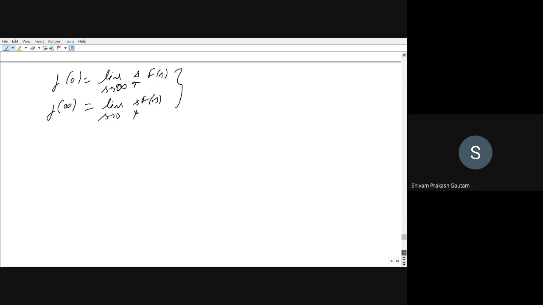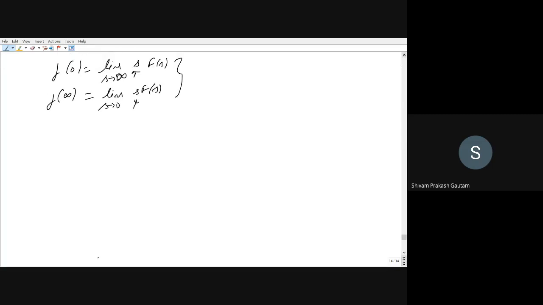But as far as control systems are concerned, you have to remember these two formulas. There are some conditions: you cannot apply the initial value and final value theorem at all points. So first we will see the conditions for the initial value theorem.